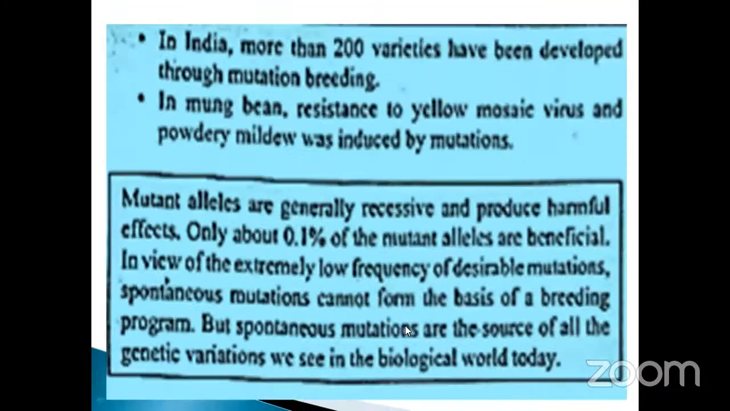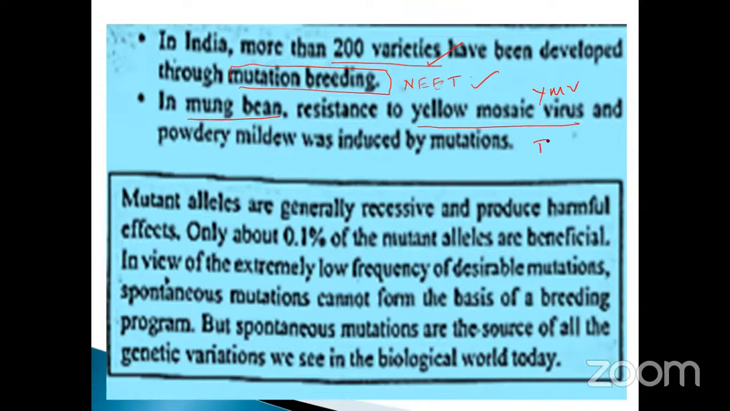Go to the next one. In India, more than 200 varieties. Note it down, my dear students, this is very, very important. 200 varieties have been developed through mutation breeding. Like that, they may ask questions: how many varieties have been introduced in India? For example, they have mung beans resistant to yellow mosaic virus, YMV.